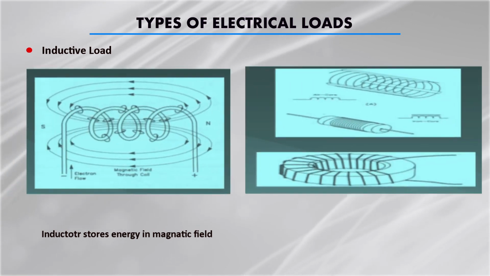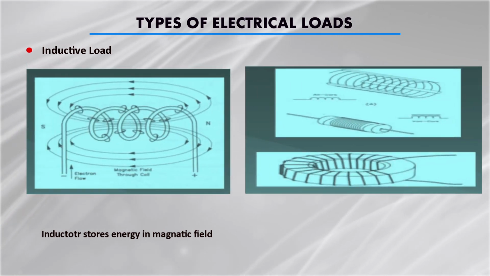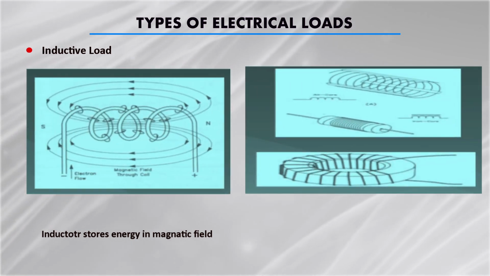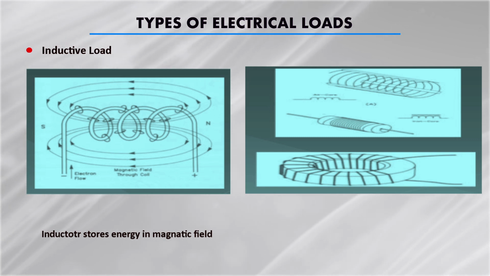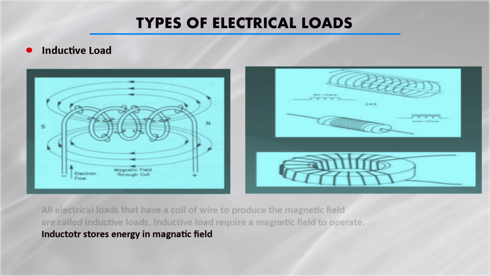When we talk about the inductive load, here I am showing you some pictures of inductance. When such loads are connected to the system, they are called inductive loads.